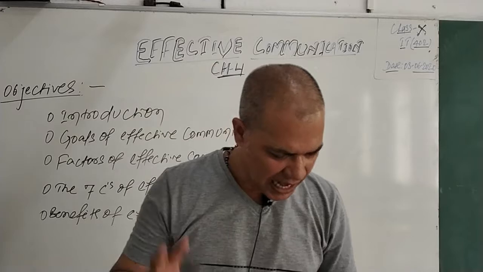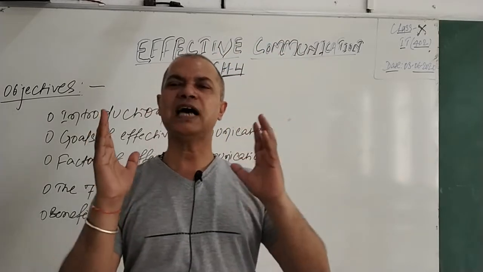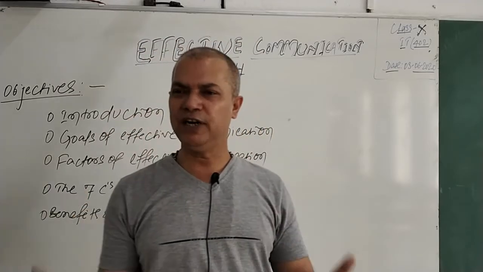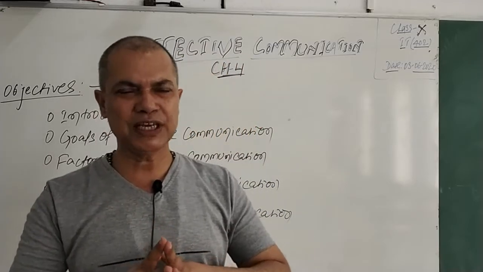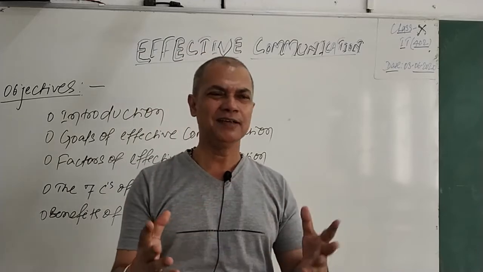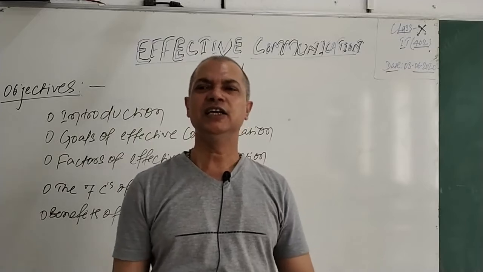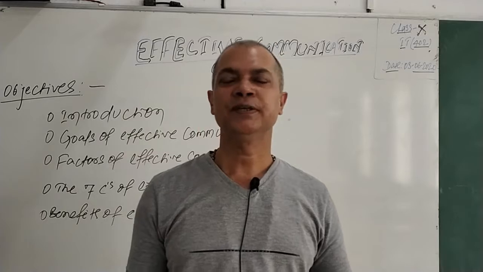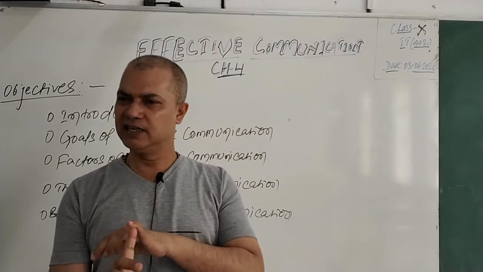That is one C. And last is courteous, and I should be very humble and polite. Once I'm communicating with anyone, my audience will take me in a different way if I'm aggressive, if I'm using rough words, if I'm not courteous and polite in handling a particular situation or query. Then the communication will not be effective. A different scene will be created in front of you. So you always should be very polite and courteous.